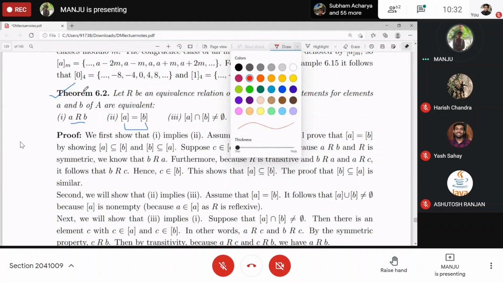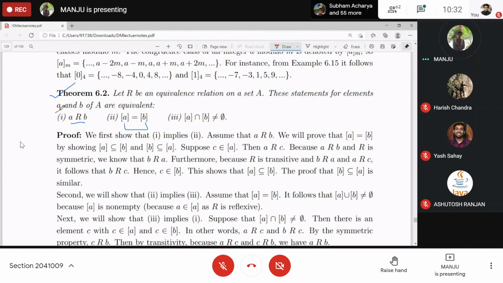So here, what we need to show, we have three parts, and we need to show these three are equivalent. That means 1 is equivalent to 2, 2 is equivalent to 1, 2 is also equivalent to 3, 3 is equivalent to 2, 1 is equivalent to 3, 3 is equivalent to 1.